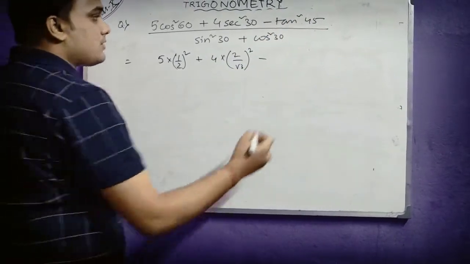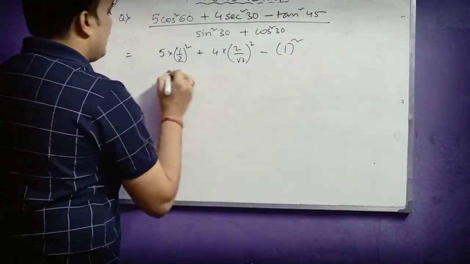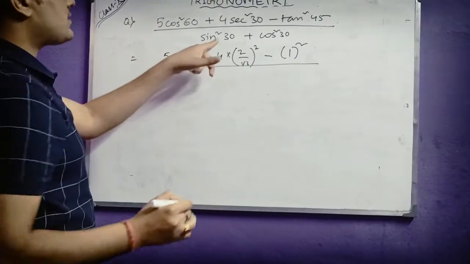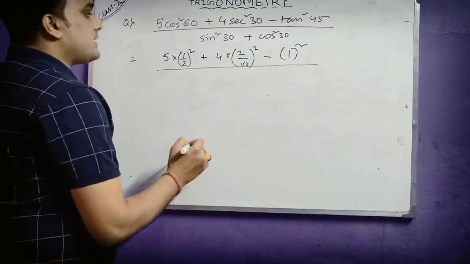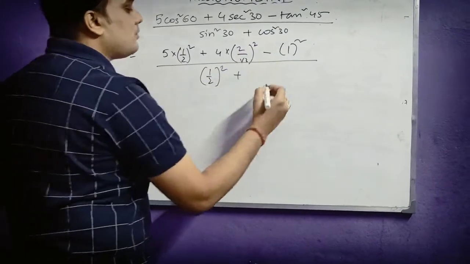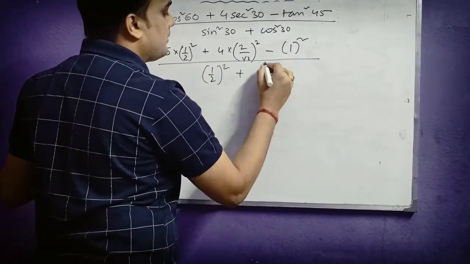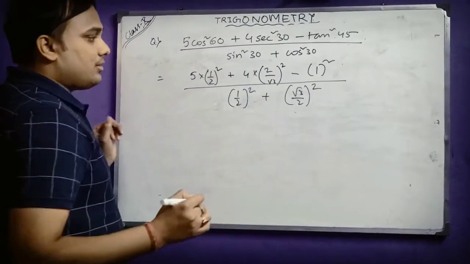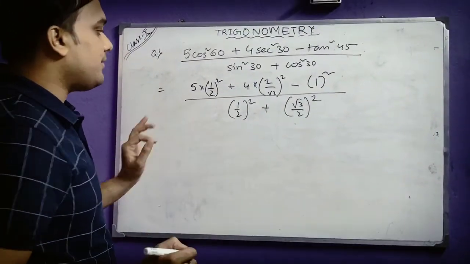Tan 45 is 1, so it will be 1 square. And the denominator part, if you do sin square 30, that means sin 30 is 1 by 2, so it will be (1 by 2) square, plus cos 30 is root 3 by 2, so (root 3 by 2) square. So students, you can easily find the value of this now.